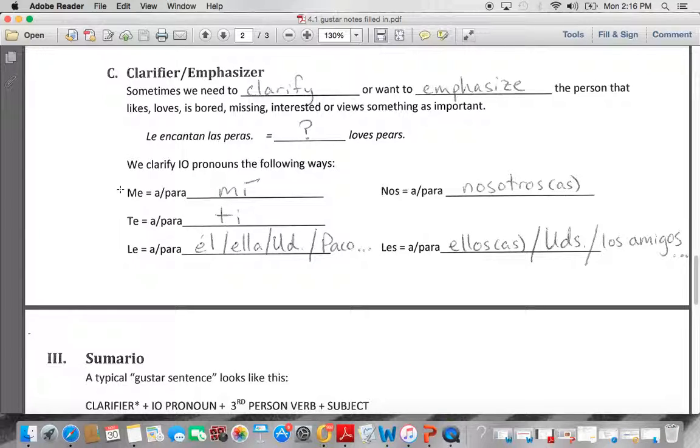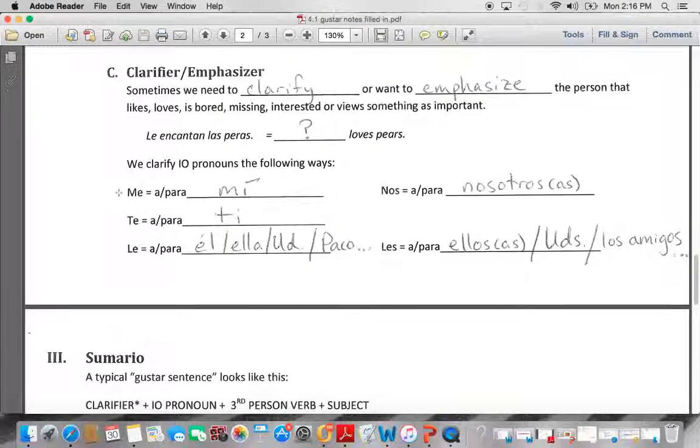But if I'm trying to emphasize it, like if you say, I don't like pizza, and I say, well, I do. If I want to say, I do with a little emphasis, then I'd say, a mí me gusta, or pues a mí me gusta, and it would be a little bit more like, take that, that's my opinion.